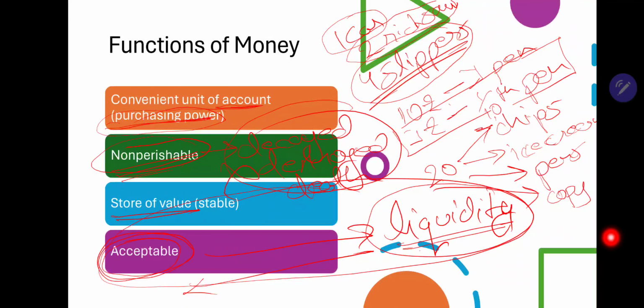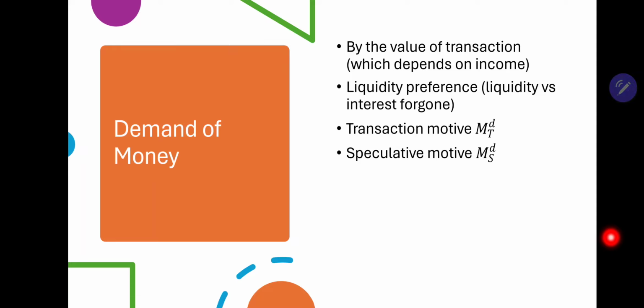Now, on the next slide, we are going to discuss how to estimate the demand of money in an economy. Obviously, the most basic function of money is to be a medium of exchange, or in other words, to act as a facilitator of transaction.